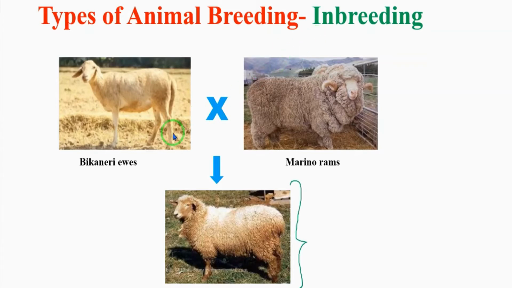Example: Buchaneri ewes and Merino rams. When we cross these two sheep, the next generation is Hisardale sheep. Hisardale is a new breed of sheep developed in Punjab by crossing Buchaneri ewes and Australian Merino rams.